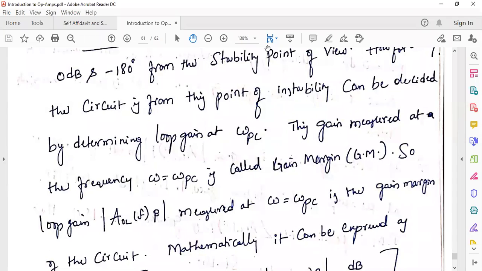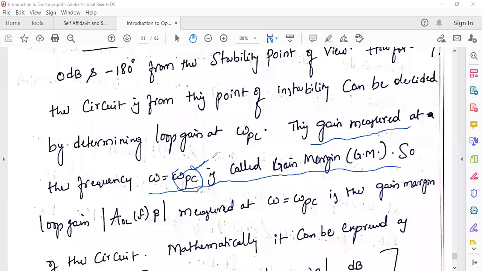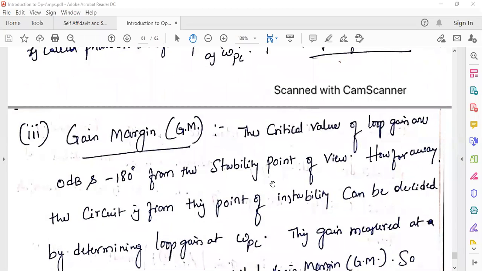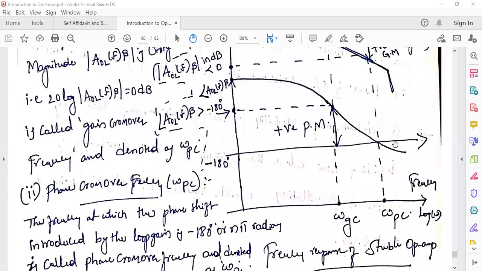This is the definition of gain margin: the gain measured at frequency omega equal to omega PC is called the gain margin. What is omega PC? Omega with suffix PC is nothing but the phase crossover frequency. So gain margin means the gain of your loop gain when the frequency is equal to the phase crossover frequency.